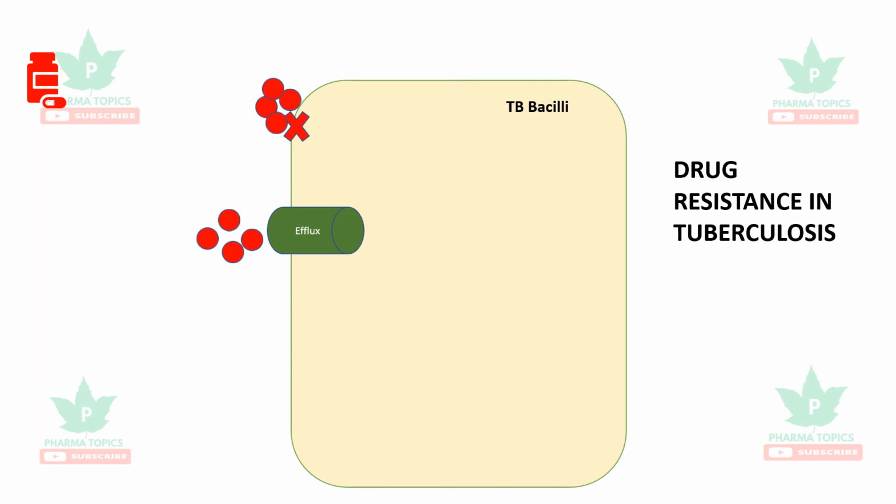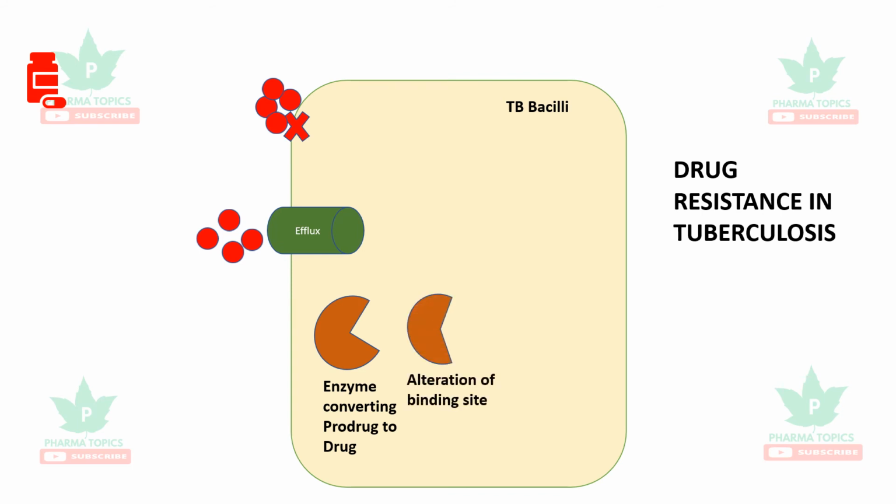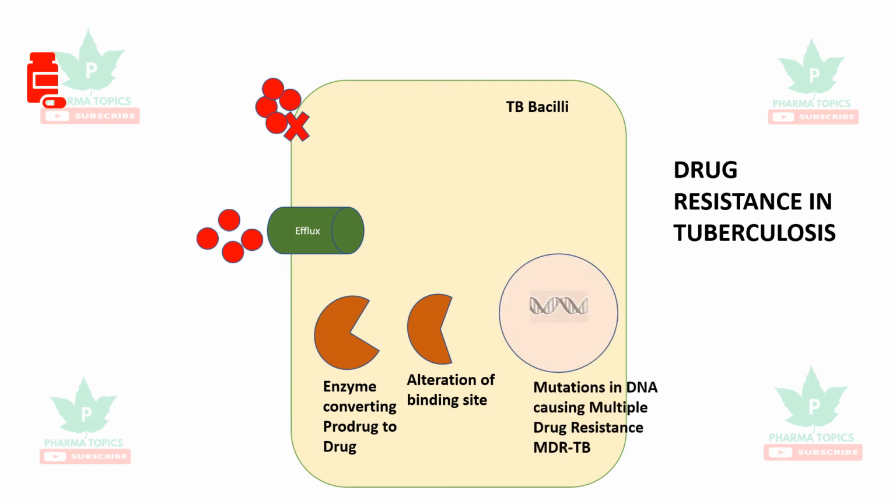generation of efflux pumps. The third option is the enzyme which converts the prodrug into the drug, like in the case of isoniazid or pyrazinamide, where the prodrug is converted to active drug. There is alteration in the binding site which leads to resistance to these drugs. And the more important is mutations in the DNA may cause multiple drug resistance. That is called MDR TB.